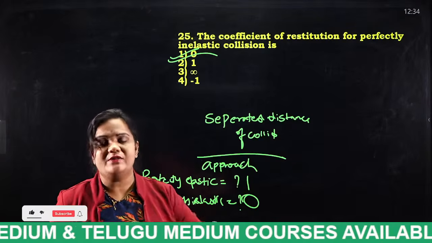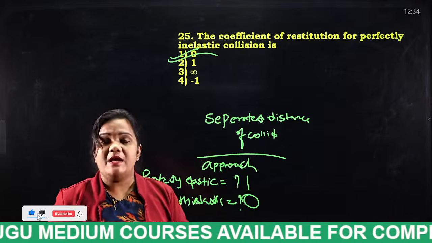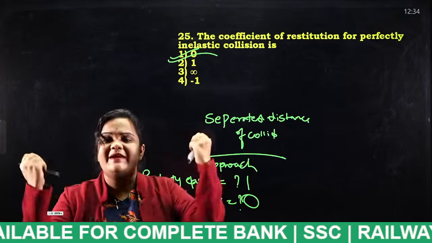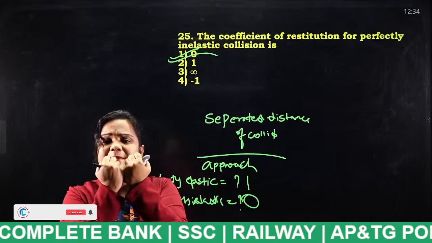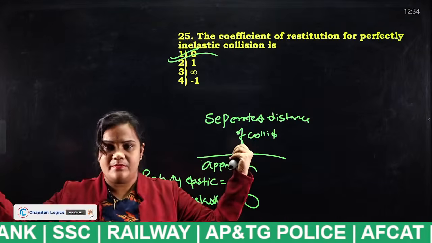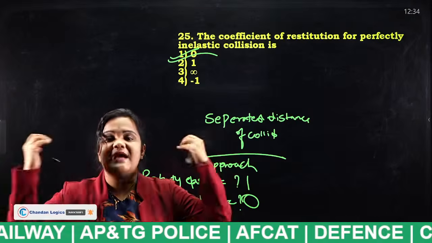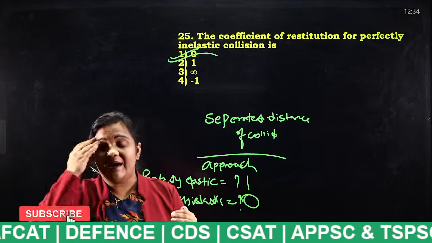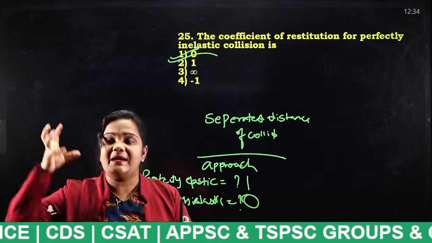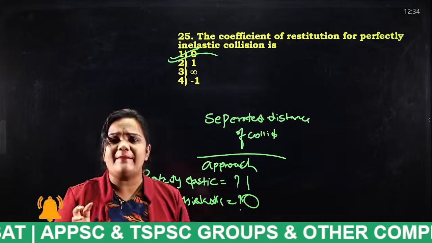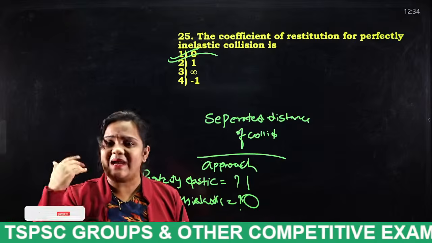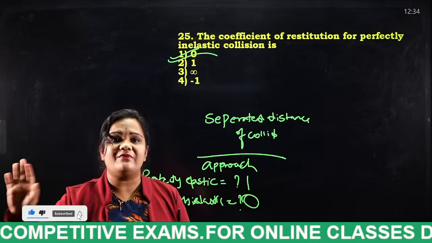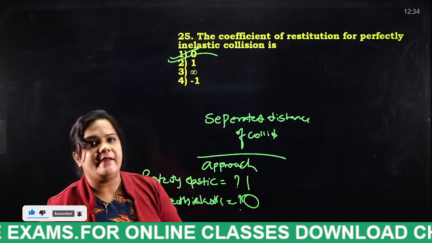So I will tell you the example again. Take two billiard balls. When they collide, both billiard balls travel with the same velocity. That means they are perfectly elastic. And take mud and hit it onto the wall. What happens? The mud will not come back or move. It will stick onto the wall. That means that is perfectly inelastic. Okay, very good.